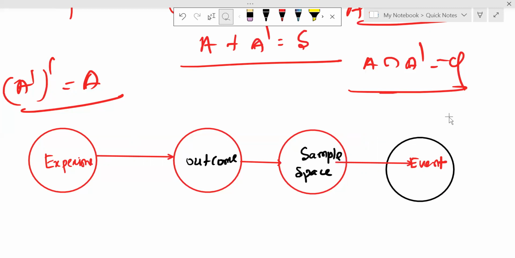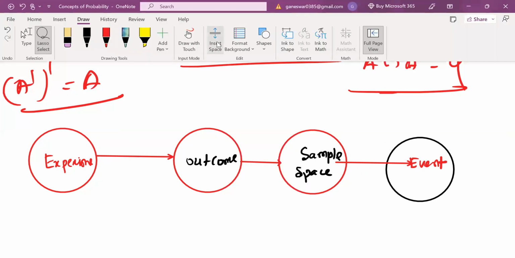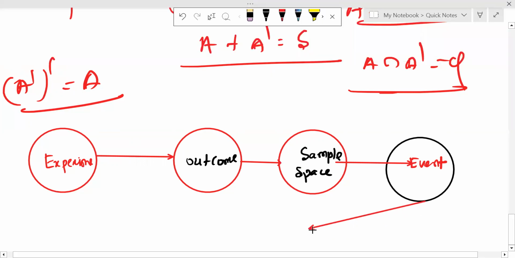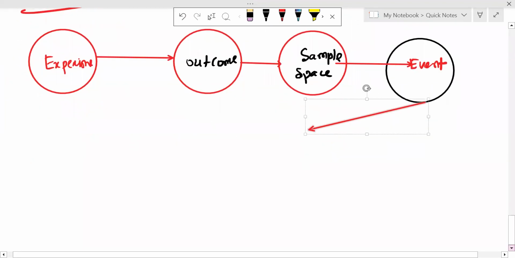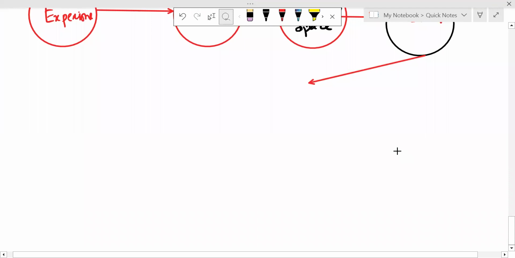The experiments are categorized here. What is an event, and what are the types of events?